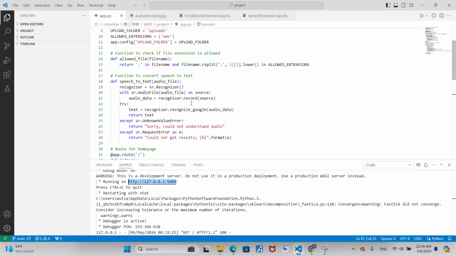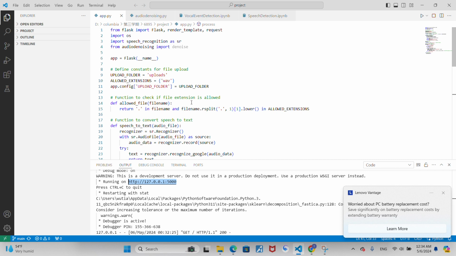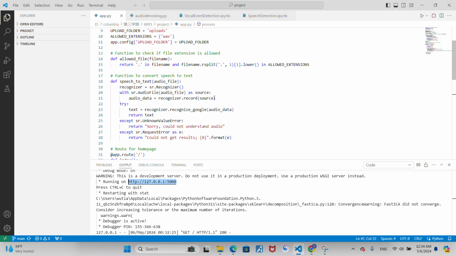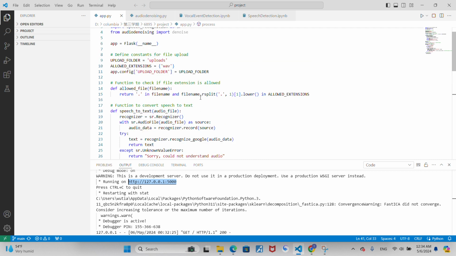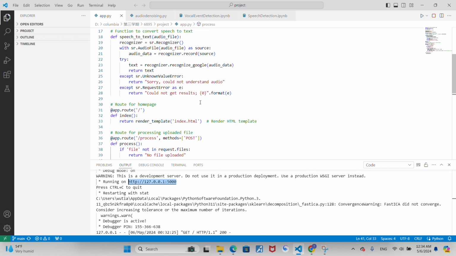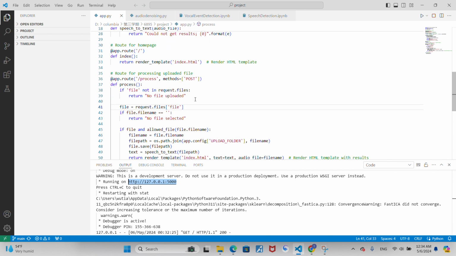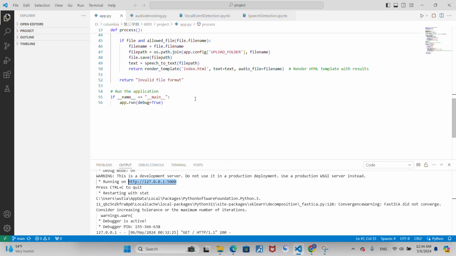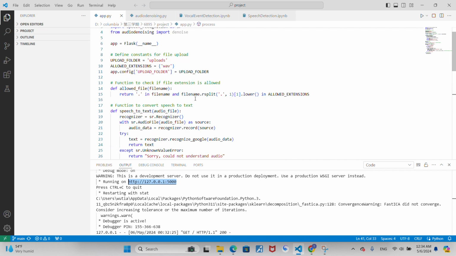First, I'm going to introduce my backend structure, which uses Python Flask, because I think it's a very straightforward way to design and it's really good at processing files from the HTML. Here's the Flask code, and there are some functions. The first function is to check the files, in WAV format, and there's a function for the speech to text conversion. Also there are functions to process the files from the HTML, the front end of the whole system. All these functions form the backend of the whole system.